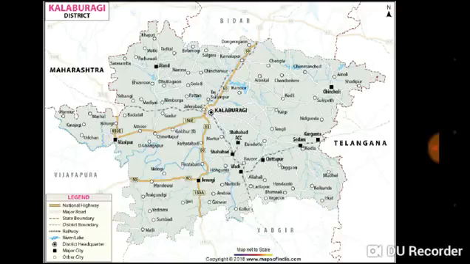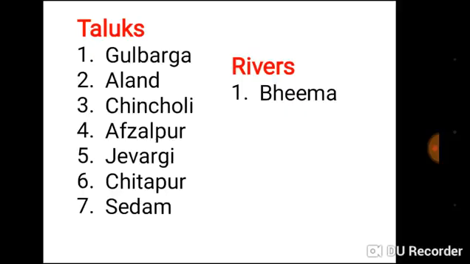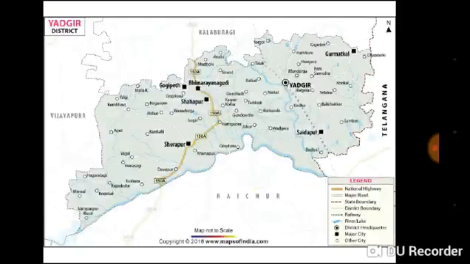Our next district is Kalaburgi district. Here is the area of Kalaburgi district. Now let us move on. There are taluks: first one is Gulbarga, Aland, Chincholi, Afzalpur, Jewargi, Chittapur, Sedam. The river which flows in this area is Bhima.